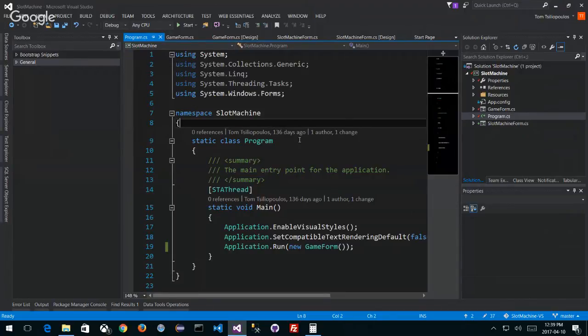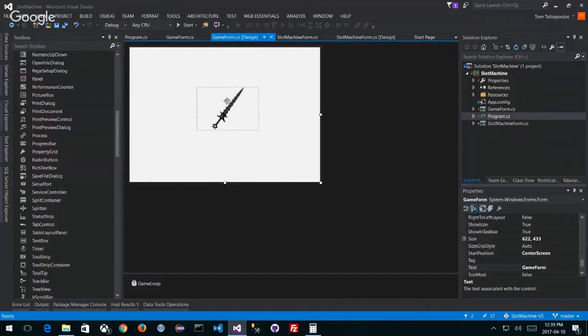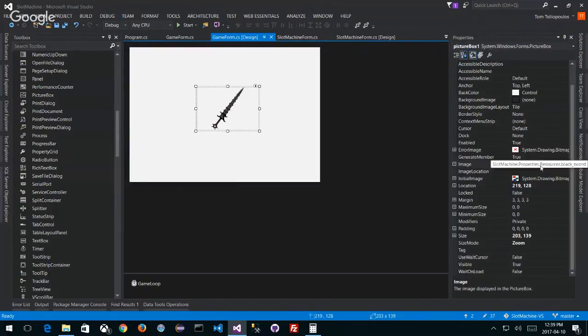And how do I do that? Can I change the X and Y coordinates? Does the sword have X and Y coordinates? Or is it the form itself? So if I look at the form, I can see that this image here has a set of coordinates. I'm just going to do this. So you can see it. Right now it's at 219 and 128.